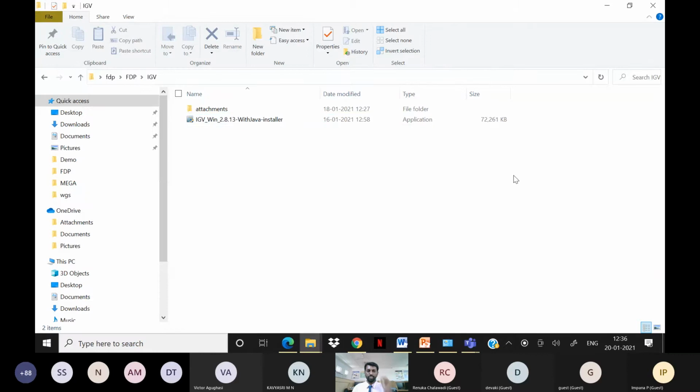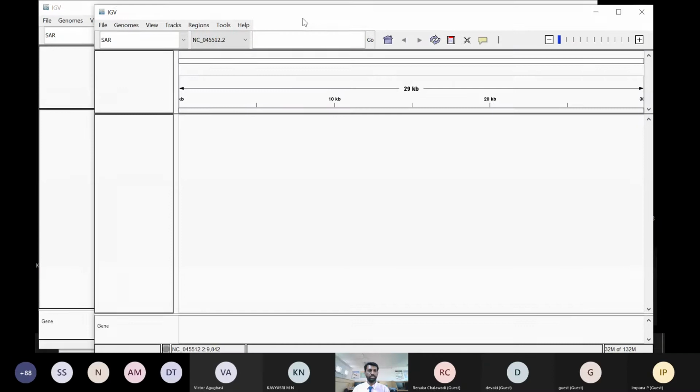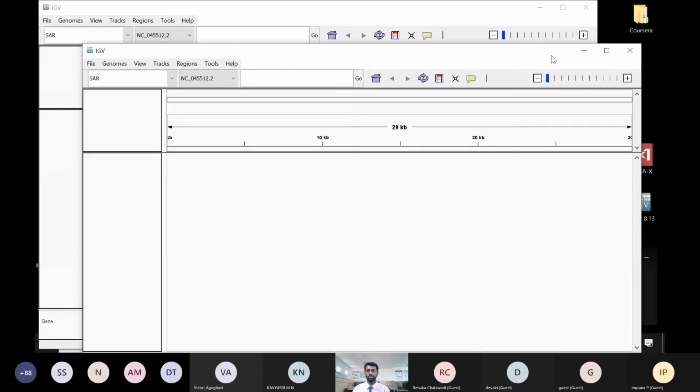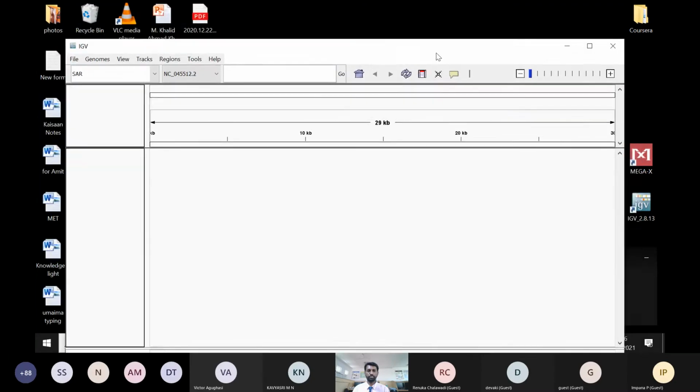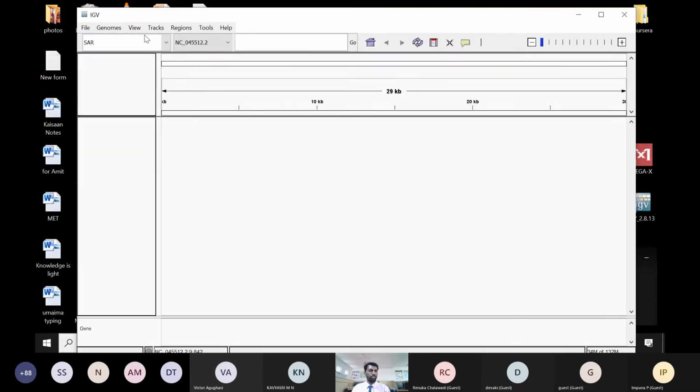So I'm a bit faster, sorry for that. In case of steps, if you want, we'll share the steps in detail in the Google Cloud storage space. You can get it there also. So when you open this, this is the IGB tool we used. So IGB tool here, this tool I'm going to use to identify the spike protein in the corona genome,